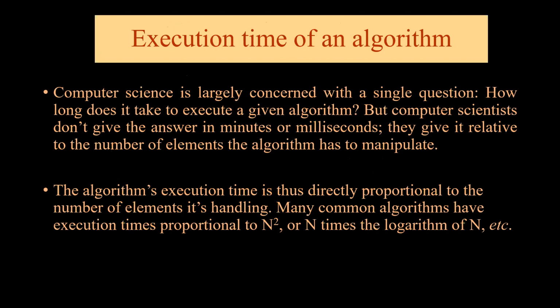computer science. Computer science is largely concerned with a single question: how long does it take to execute a given algorithm? But scientists do not answer in minutes or milliseconds. They give it relative to the number of elements the algorithm has to manipulate. An algorithm's execution time is thus directly proportional to the number of elements it's handling. Many common algorithms have execution time proportional to n squared or n times the logarithm of n, etc.